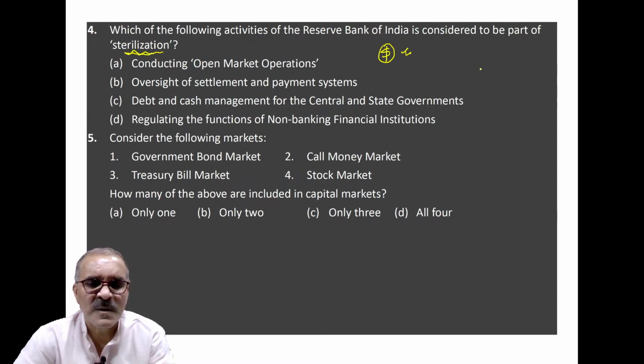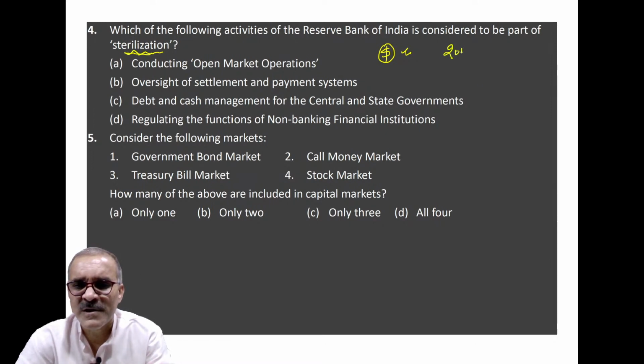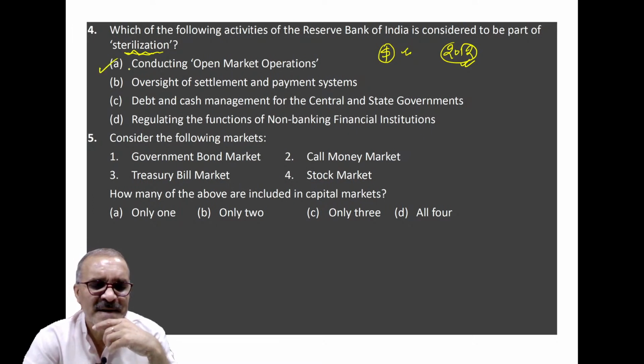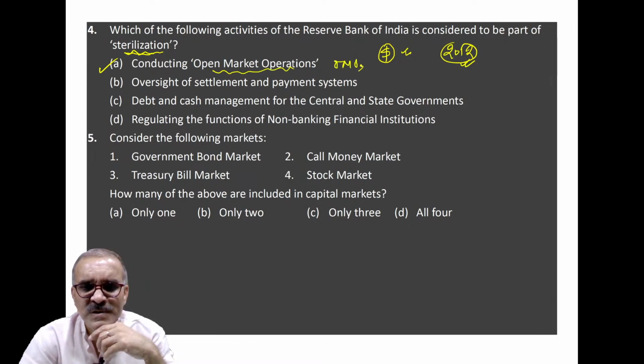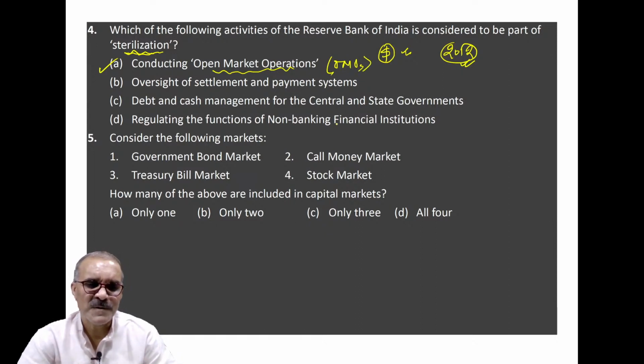This was recommended by the Urjit Patel Committee in 2012, and since then it is used. It is widely used across the world by central banks in the era of globalization. Clear? So its answer will be A, because it is done with the help of open market operations, one of the tools which the RBI uses to frame the right kind of monetary policy.